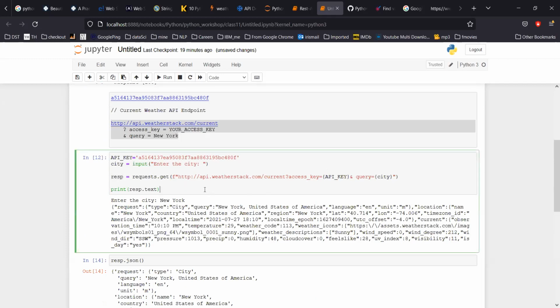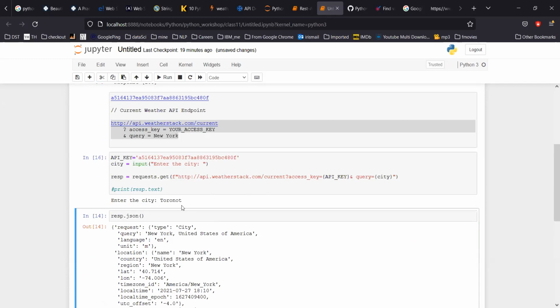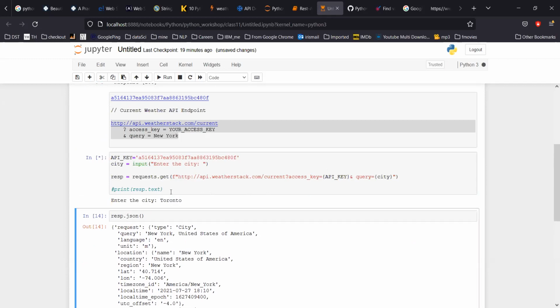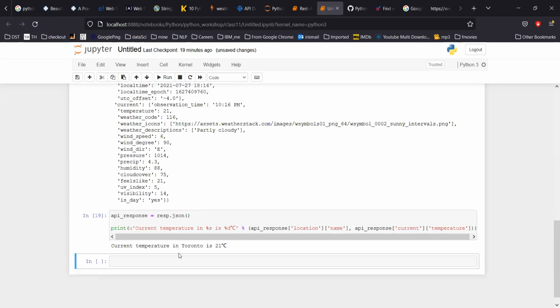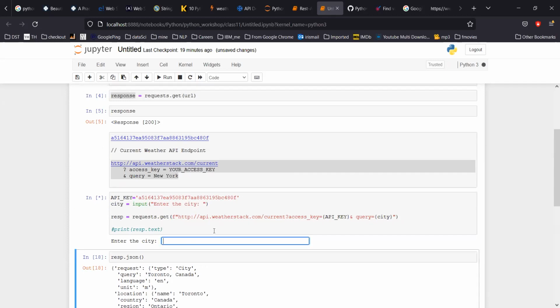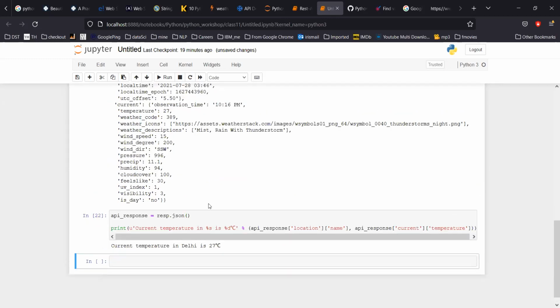So let's try this once again. Let me comment this out. Let me try Toronto. Oh, wrong. Let's hit it. This time I have got Toronto, Canada. Let me run it again. It says Toronto and 21 degrees centigrade. Let's try again with some other city, let's say Delhi. I don't know whether that city is there or not. It's there. So the Delhi temperature is 27 degrees.